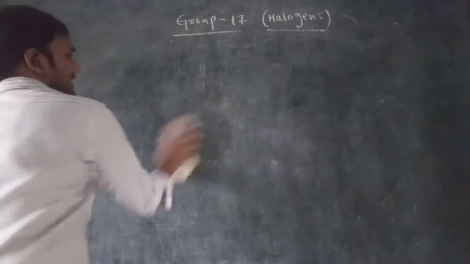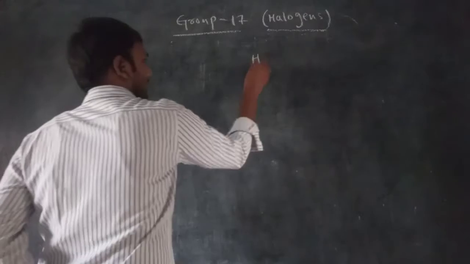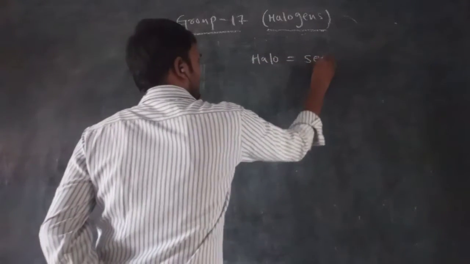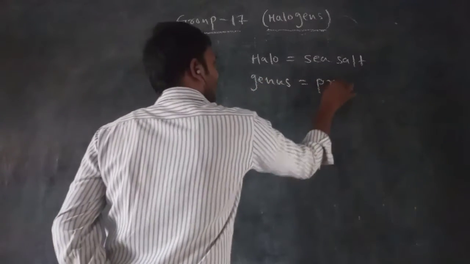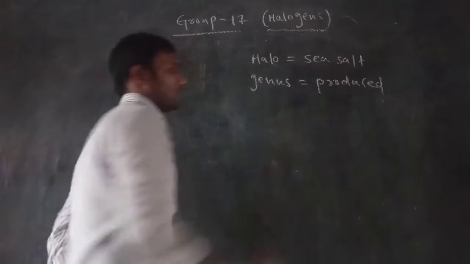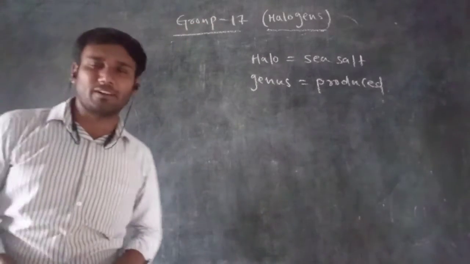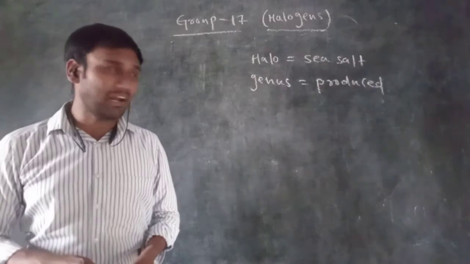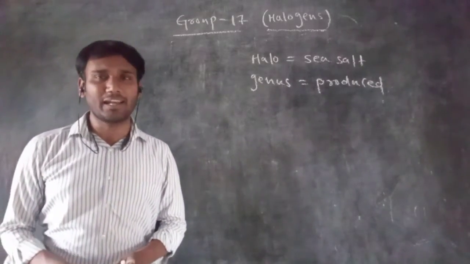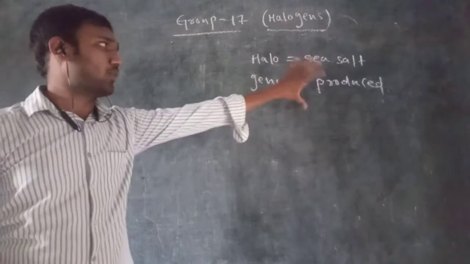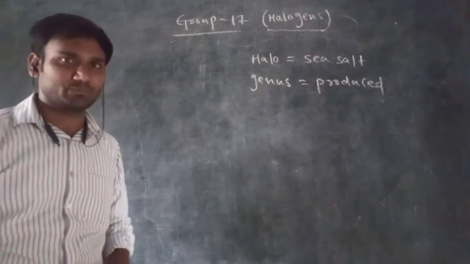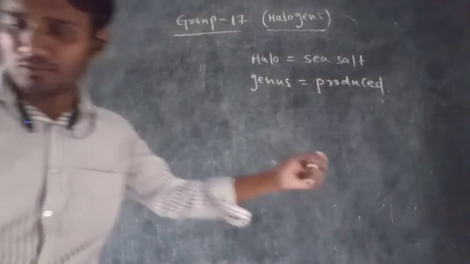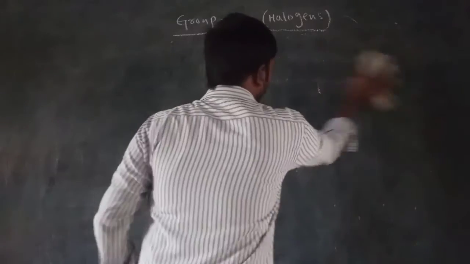What is the meaning of halogens? In halogens, halo is nothing but sea salt, and gen is nothing but produce. So salt is produced when the group 17 elements react with the alkali metals or with the alkaline earth metals, forming salt compounds. That's why the 17th group of elements is called halogens.